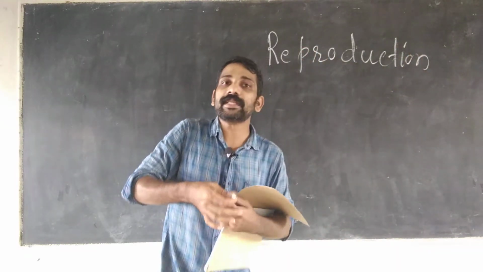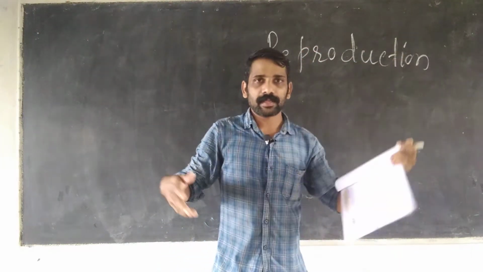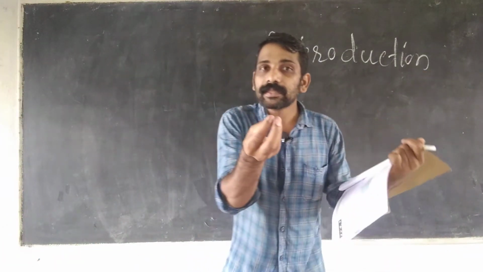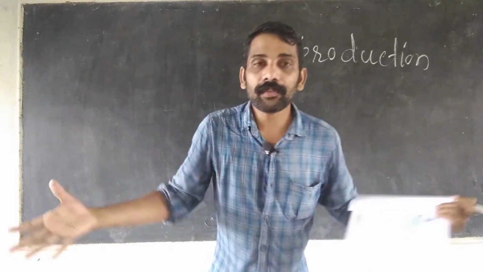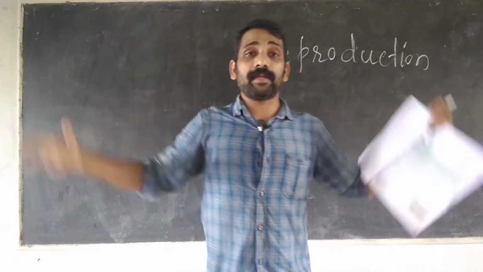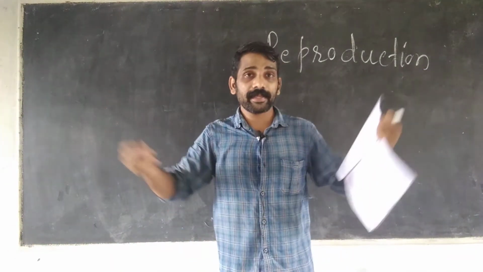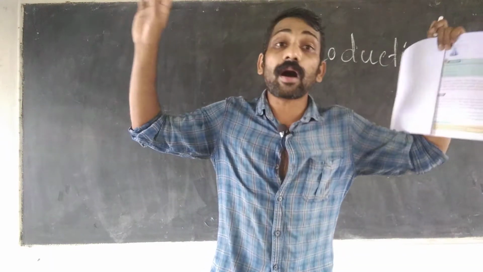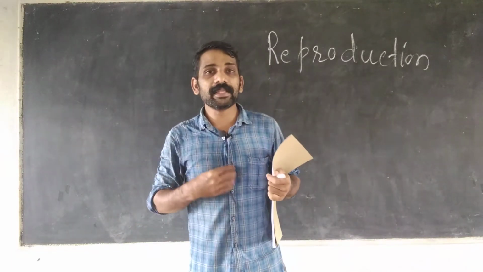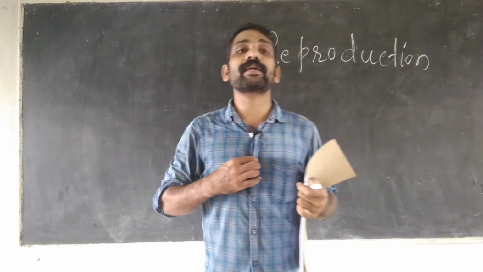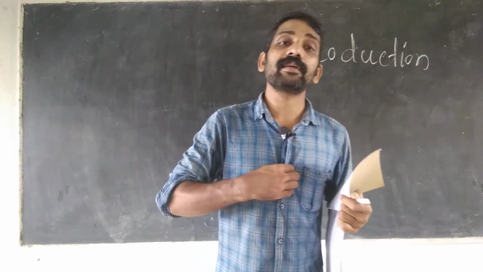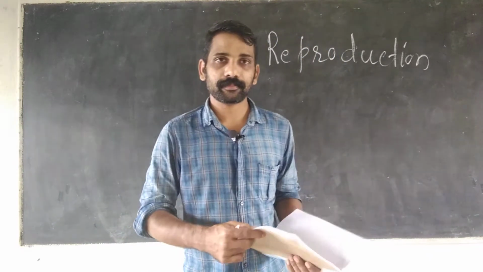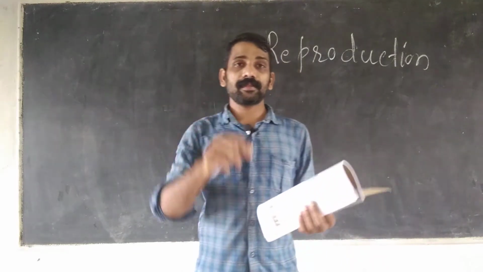So reproduction is any action by which the same type of young ones, new babies, new plants are formed. This is called reproduction. This is an important thing.